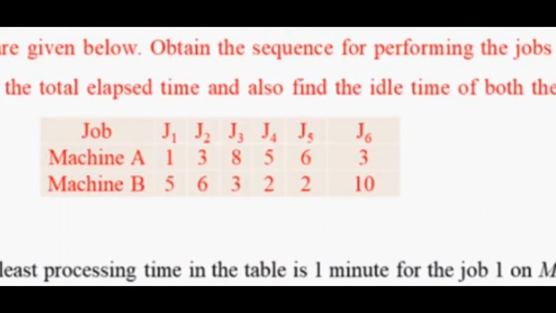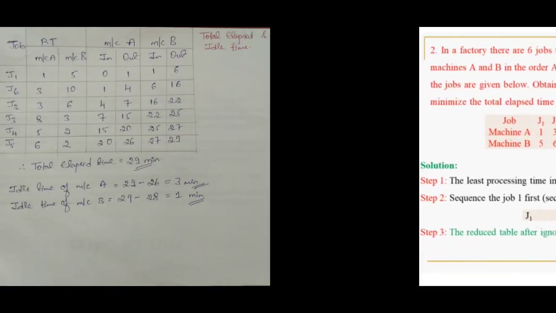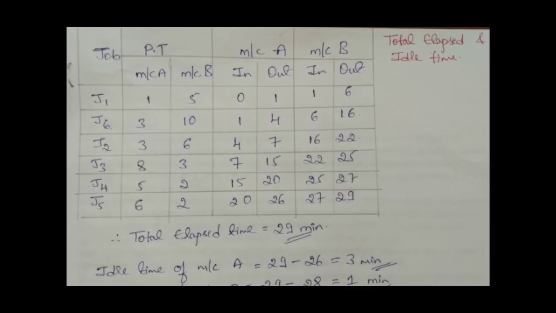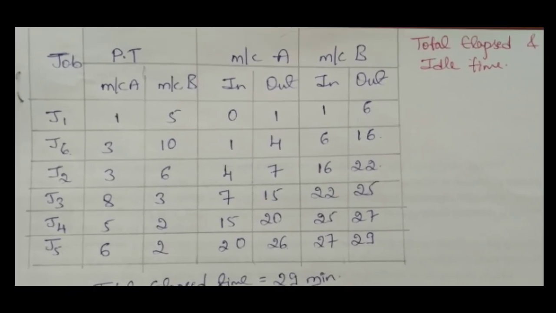J1 has 1 minute on machine A and 5 minutes on machine B. In the same way, for all the jobs we have taken the processing times, and that is what is written in the second column. Then in the third column, write down machine A and machine B. The order is AB itself. If it is B and A order, then machine B will be written first and machine A second. Next, in and out.